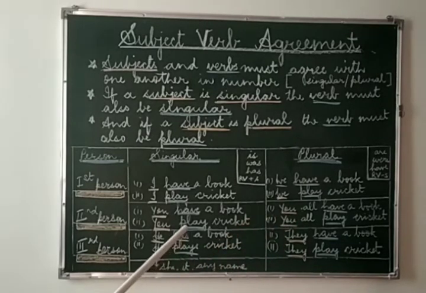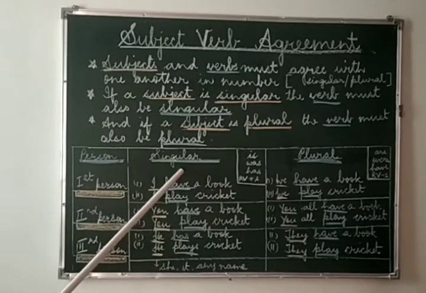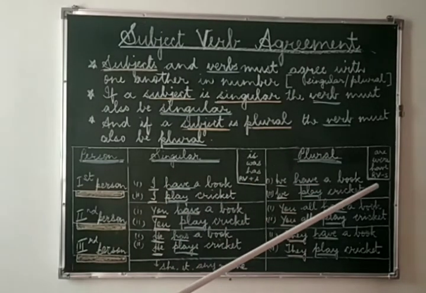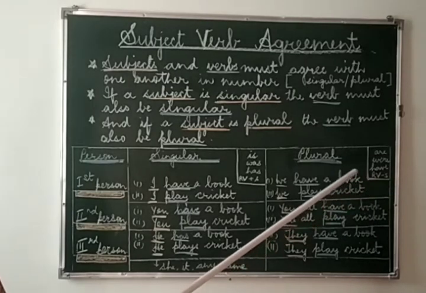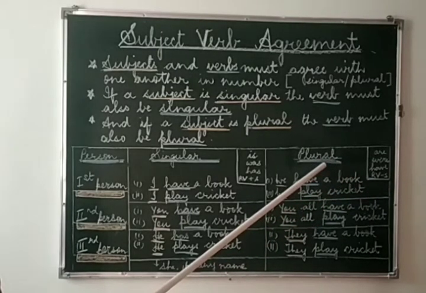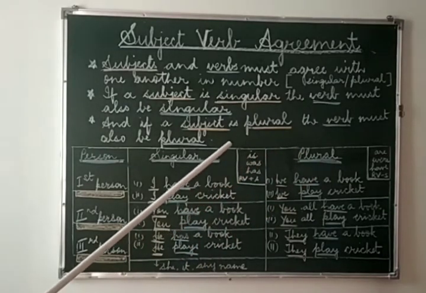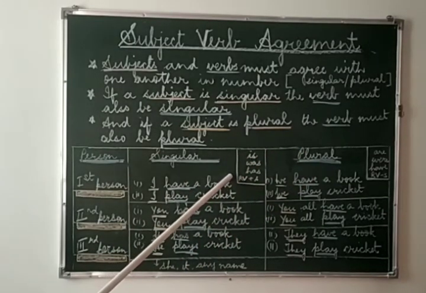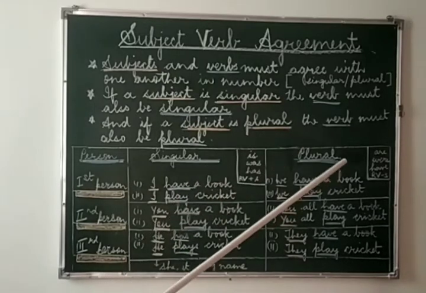Now children, you have seen that when we add s to any noun, then it becomes plural. But it is not the same with the verbs. Why? Because if the verbs end with an s, then it is singular, and if the verbs end without an s, then it is plural. We have got some more helping verbs which change their form from singular to plural. Now what are they? Let's see.